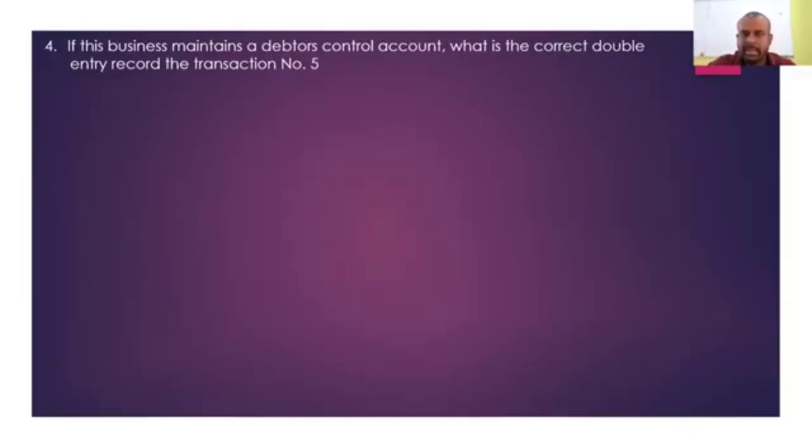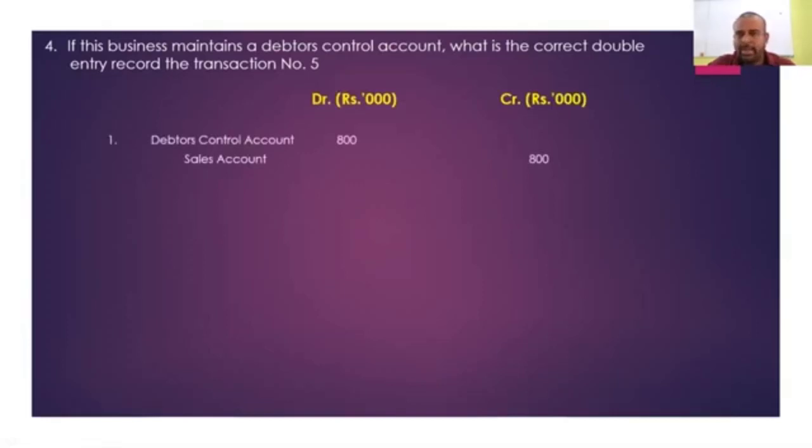You know what will be the correct answer for this? First one, debtors control account debit 800. Can you debit 800,000 to the debtors control account? No, why? Because you need to collect the entire 864. You are collecting the VAT portion on behalf of the government, you are collecting that from the customer. So you have to collect from the customer 864. Therefore, it's not correct. Recognizing 800,000 as sales income, yes, it's fine, but that is not correct.